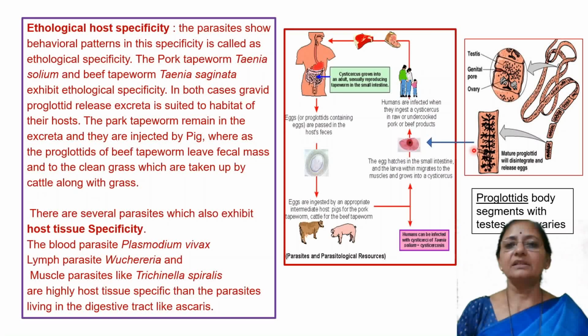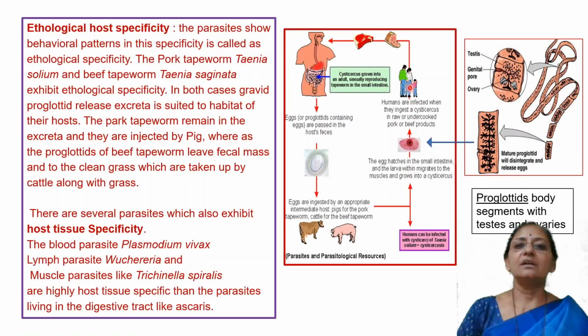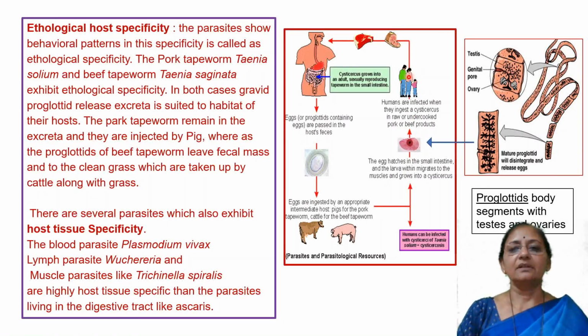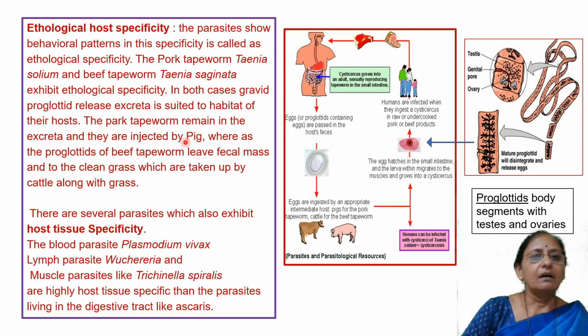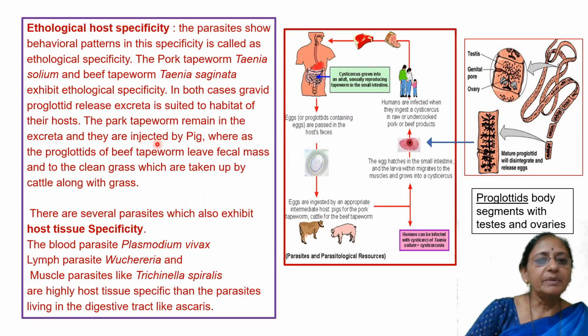Okay, and in this way, finally, these are released in soil and are then taken by these animals, and finally reach man again via the flesh of the animal. Thus here, the pork tapeworm and the beef tapeworm. These are the two types of tapeworm.